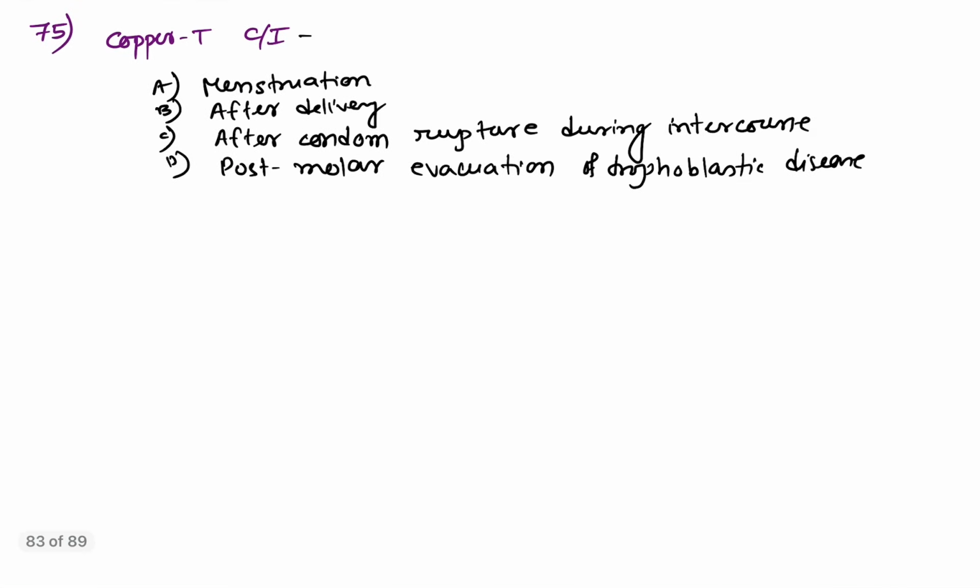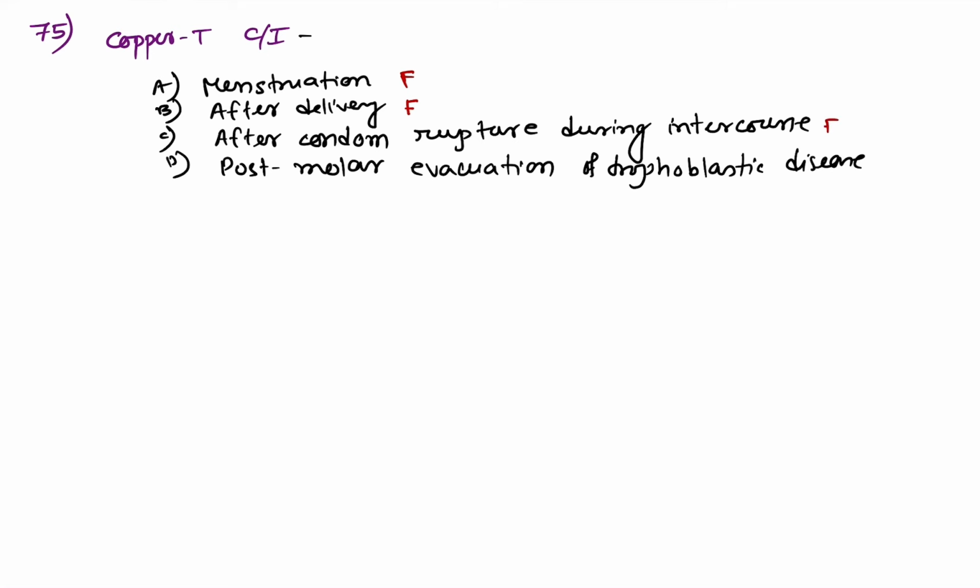Question number 75, copper T is contraindicated in menstruation? No. False. After delivery? No. In postpartum or puerperal period you can insert copper T. After condom rupture during intercourse?